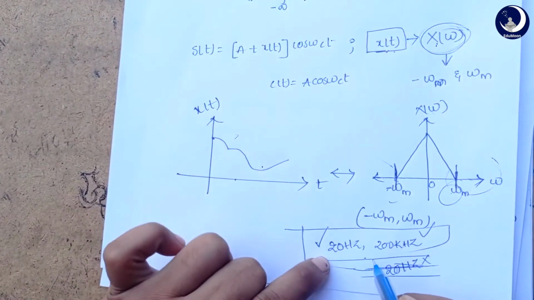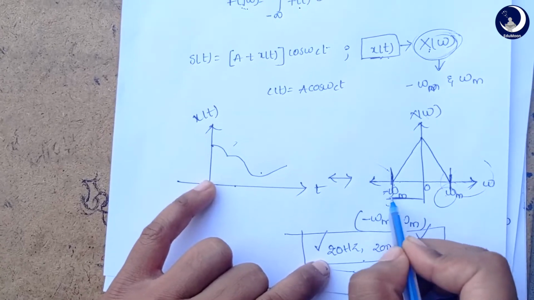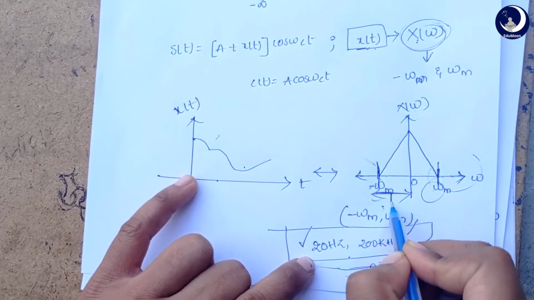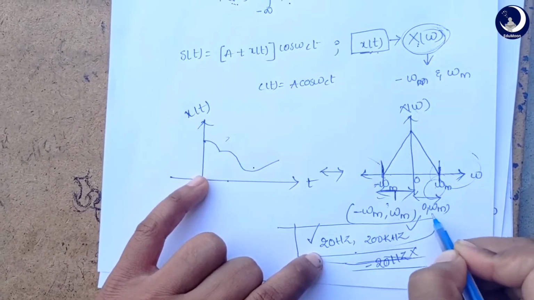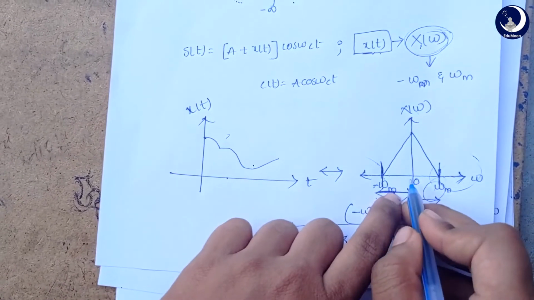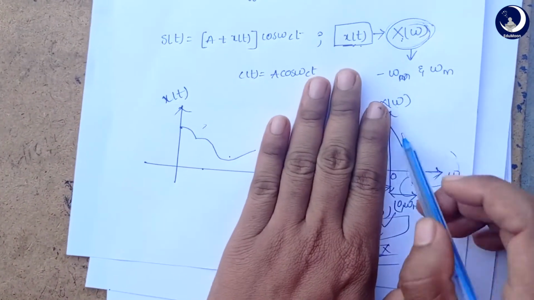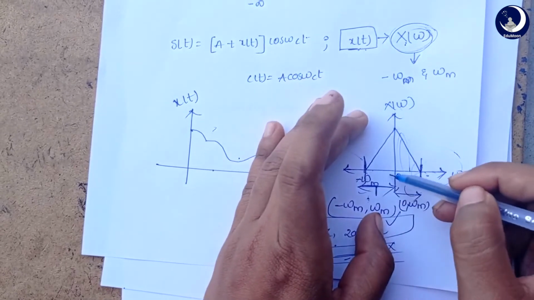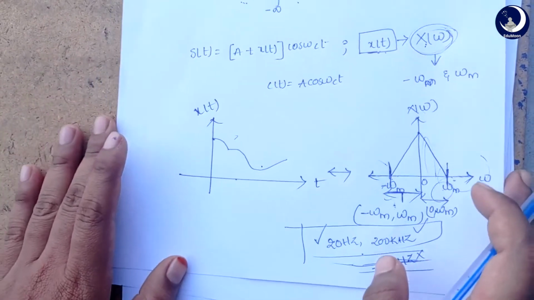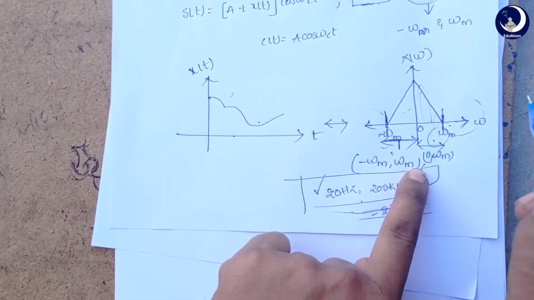So there will be no minus omega m to 0 in our practical life. We will only have 0 to omega m in practical life, but the negative part is considered for mathematical purposes. Practically we will be considering only this part, 0 to omega m. We won't be considering minus omega m to 0. So this is how we represent our modulated signal in the frequency domain.